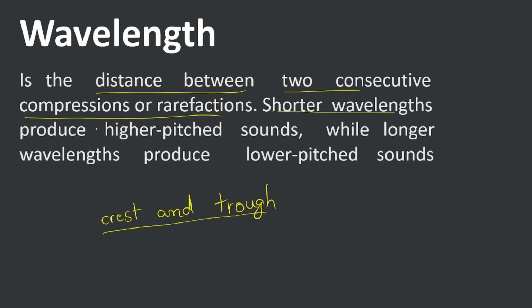So shorter wavelengths produce higher pitched sounds. What do we mean by higher pitched? By higher pitched, we mean higher frequency. I will just write F for frequency, higher frequency. While longer wavelengths produce lower pitched voice, meaning low frequency.